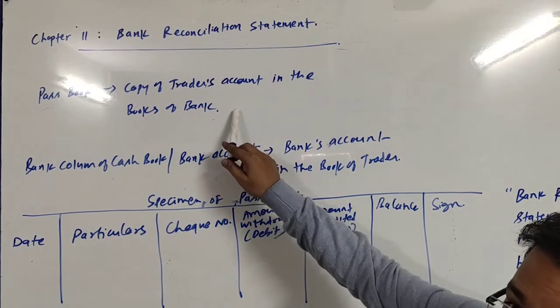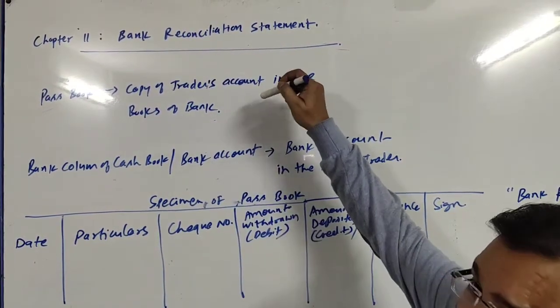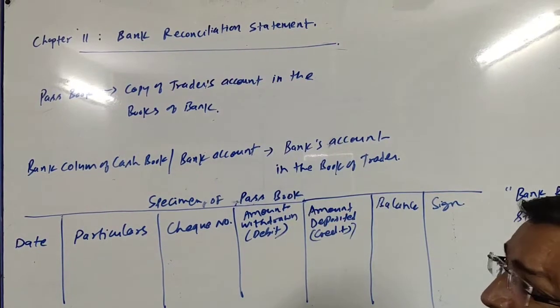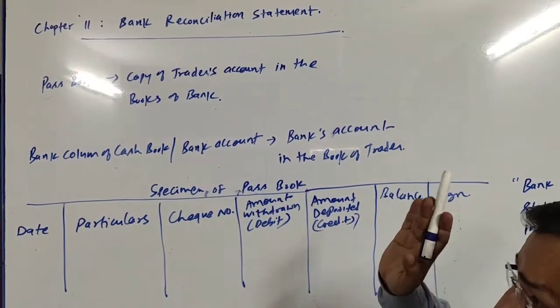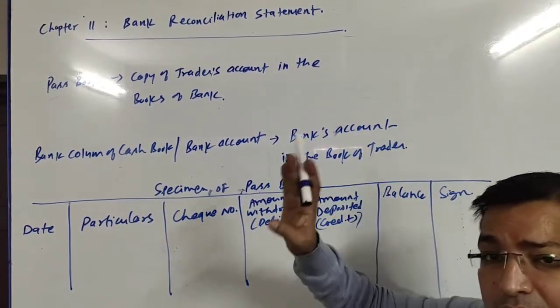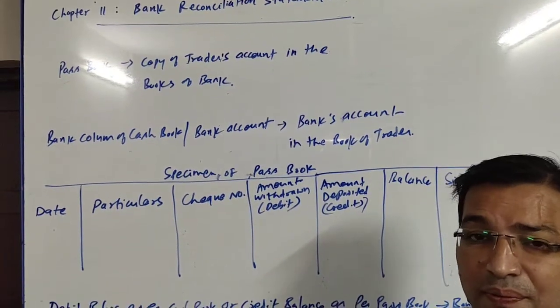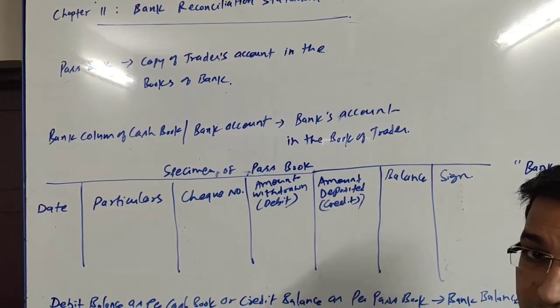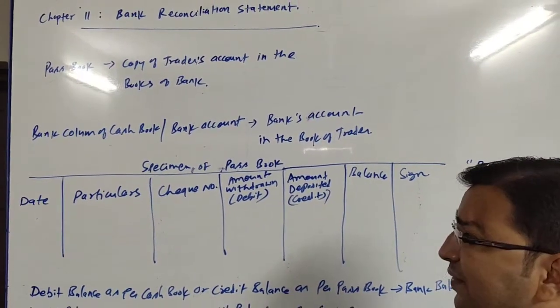Passbook is maintained by the bank, means in the passbook entries are done by the bank, and in the cash book entries are done by the trader. We have already seen the specimen and the method of preparing a cash book, how to record transactions in it, in the chapter of cash book, chapter number 7.